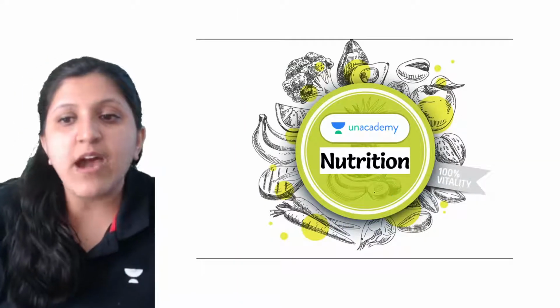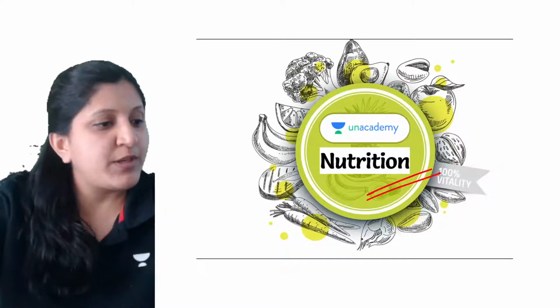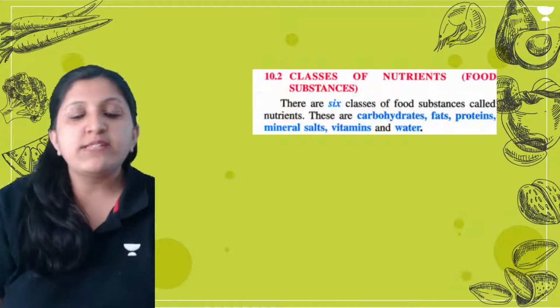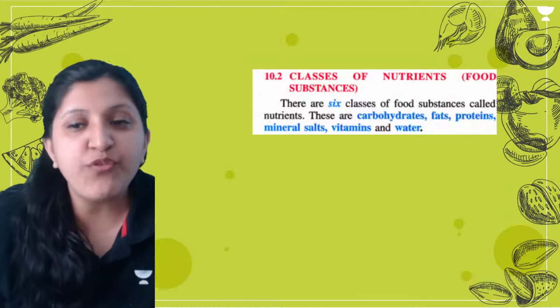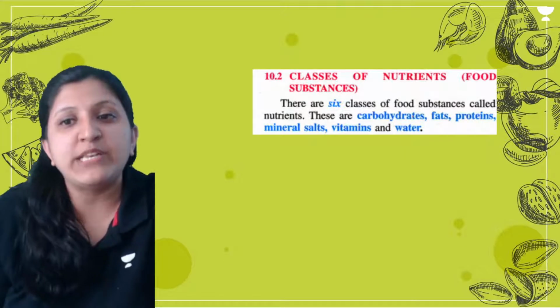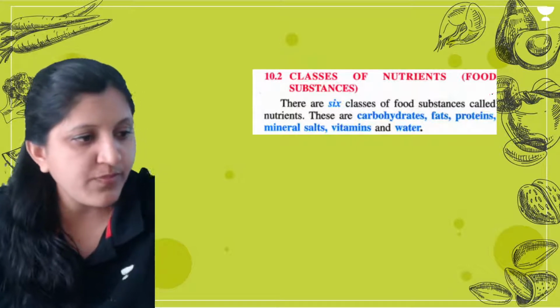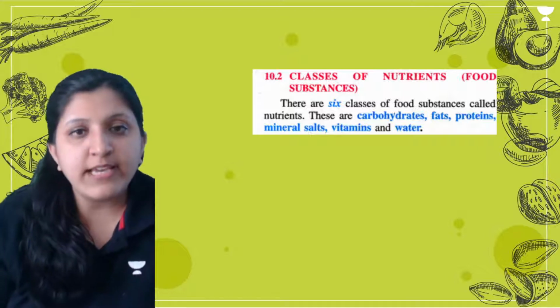So let's get started with the classes of nutrients from the chapter Nutrition. Classes of nutrients, the food substances. There are 6 classes of food substances. Mainly we are going to study carbohydrates, fats and proteins today. Okay, so let's have a look at this. And in that again, there are 6.